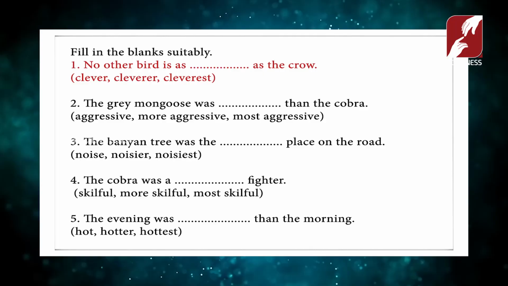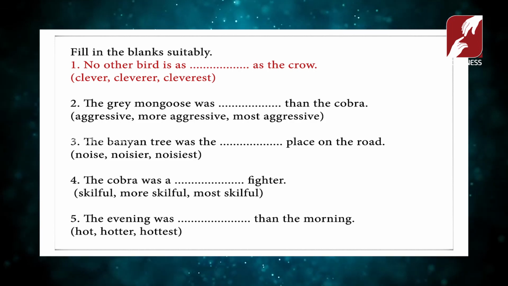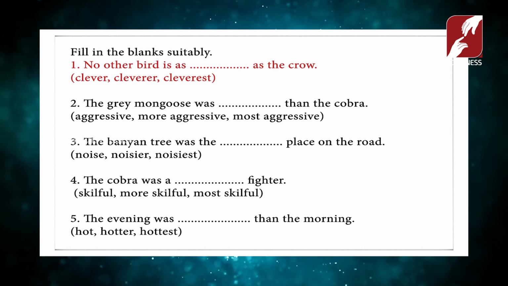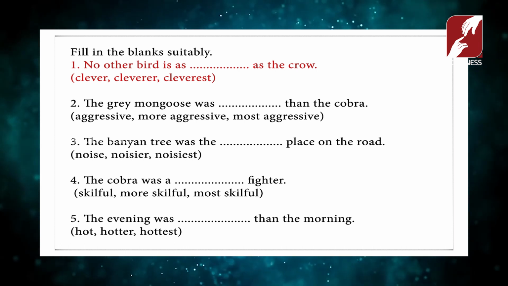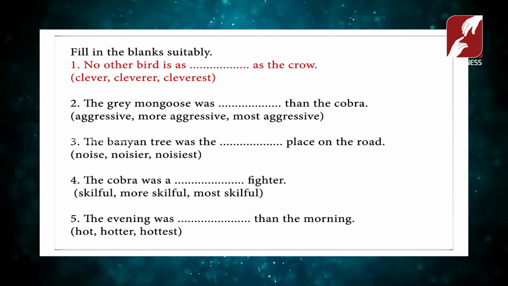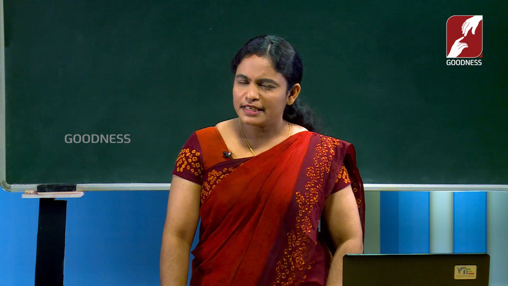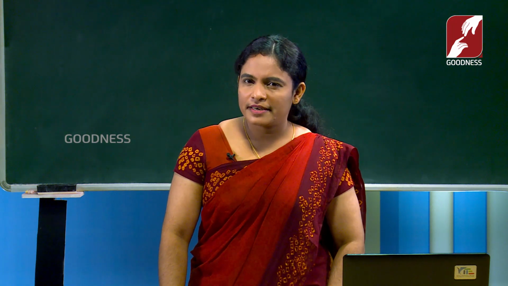Now you have some activities. Let us go through the answers. You try to find out the answers on your own. No other bird is as dash as the crow. Is it a positive degree? Is it a comparative degree? Is it a superlative degree? Which one?